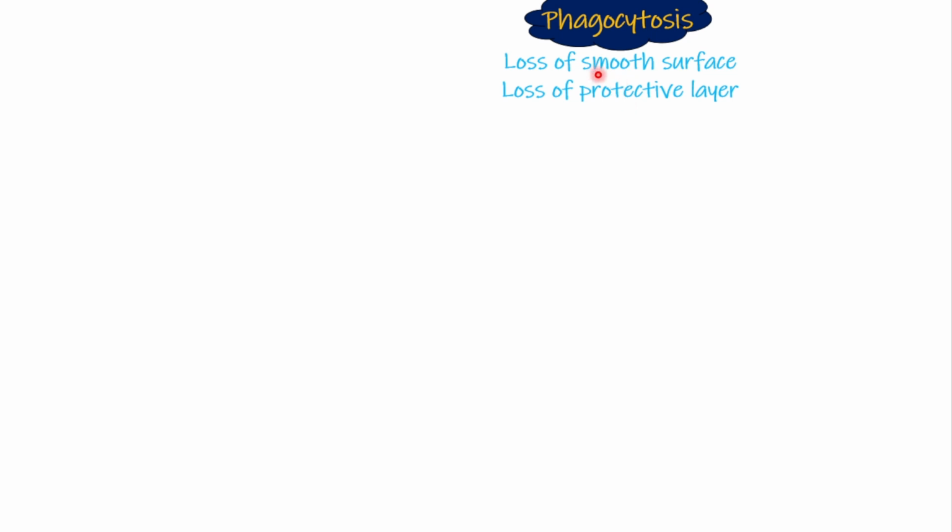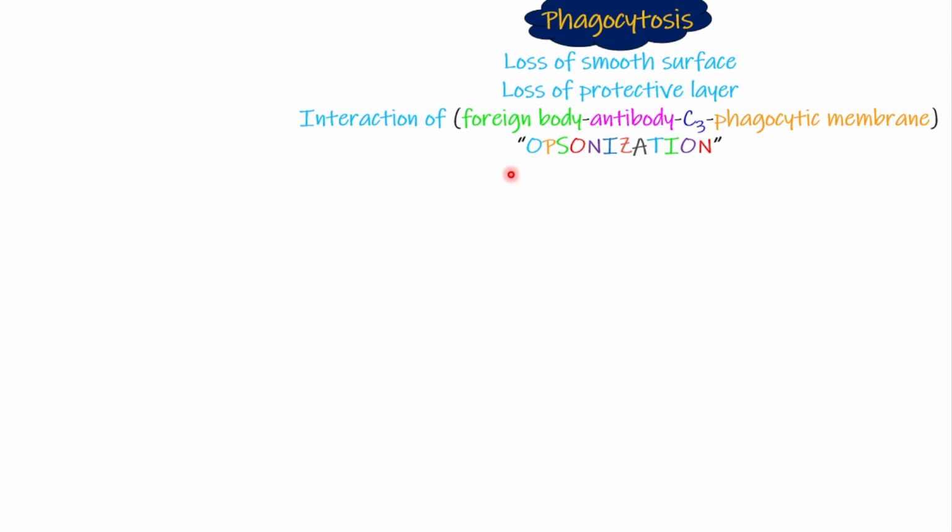And if a normal cell is damaged, and there is a loss of its smooth surface or loss of its protective layer, then it will definitely be phagocytosed by neutrophils or macrophages. Foreign bodies have a loss of smooth surface and a loss of protective layer. That's why they are phagocytosed. And the third very important point regarding phagocytosis is opsonization.